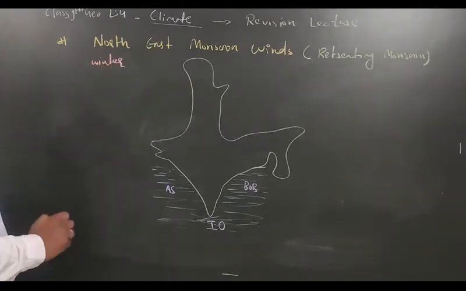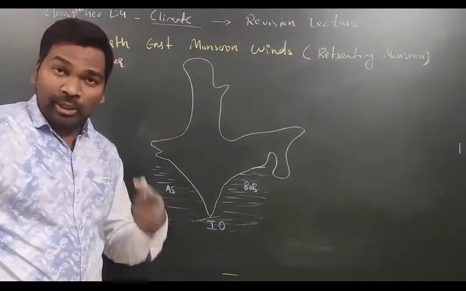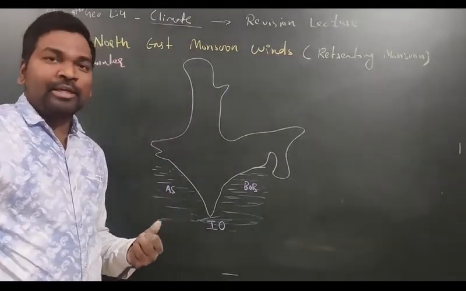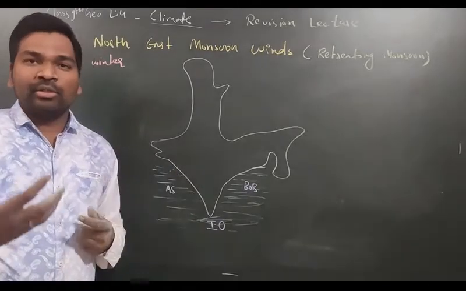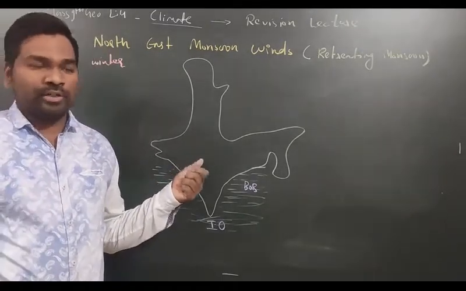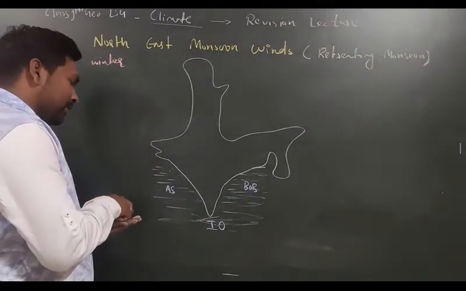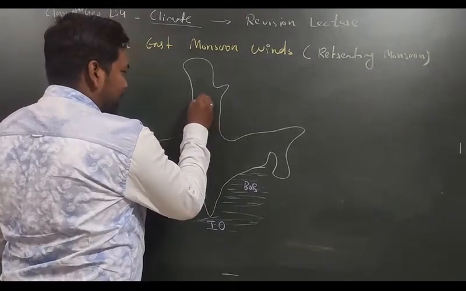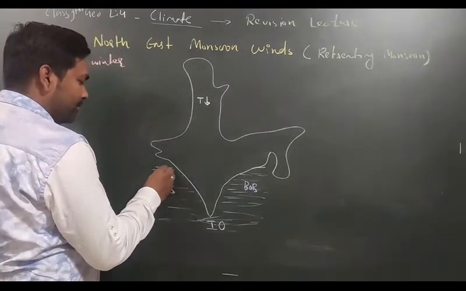Now here tell me, in the winter months, the temperature of the land part will be less as compared to the water part. As I have earlier said, the land has a reflection character, meaning it will heat up very fast and cool down also very fast. So during the winter, the land will cool down very fast, and here the temperature will be very low, and here comparatively temperature will be high.